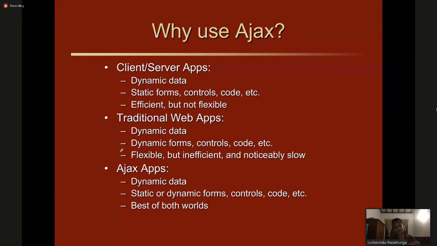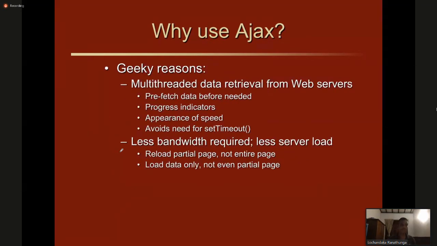Now in Ajax apps, dynamic data, static code, and dynamic forms can be there. Control codes are also there, the best of both worlds, traditional web and client server applications. Communication happens asynchronously, and without stopping anything, you can continue. Normally the reason is that multi-threaded data retrieval from the web server can be done while you are working in the front end, and the back end is working with some data communication with the server.